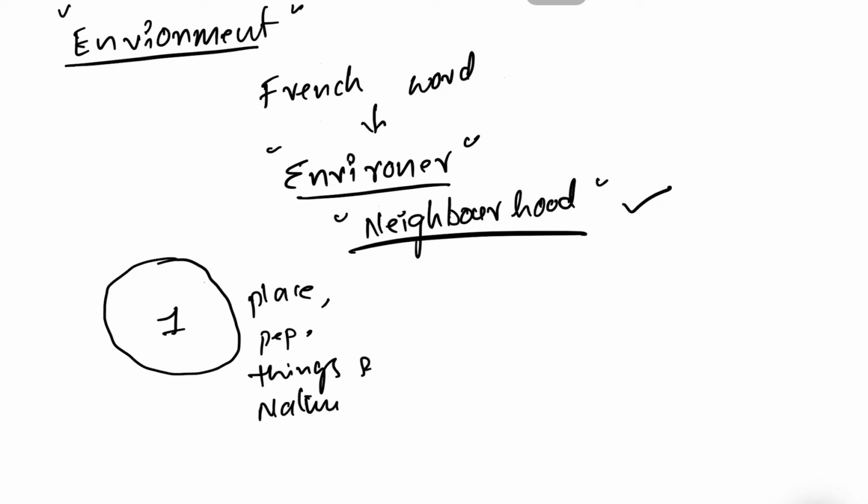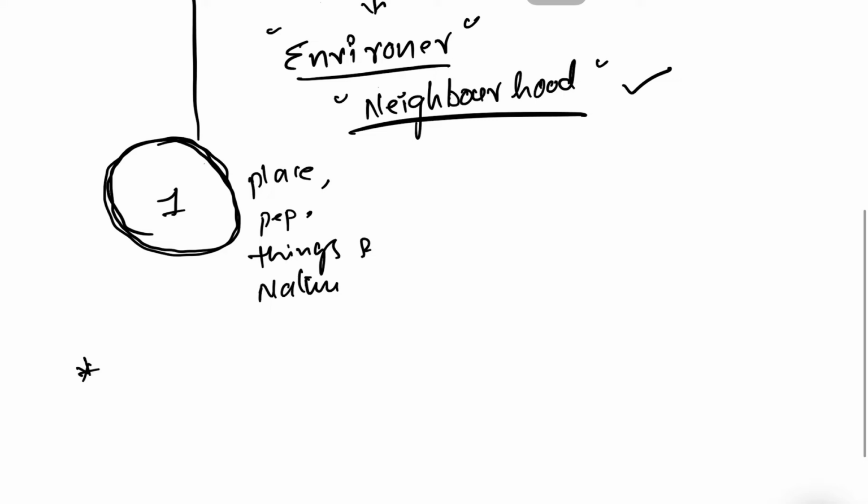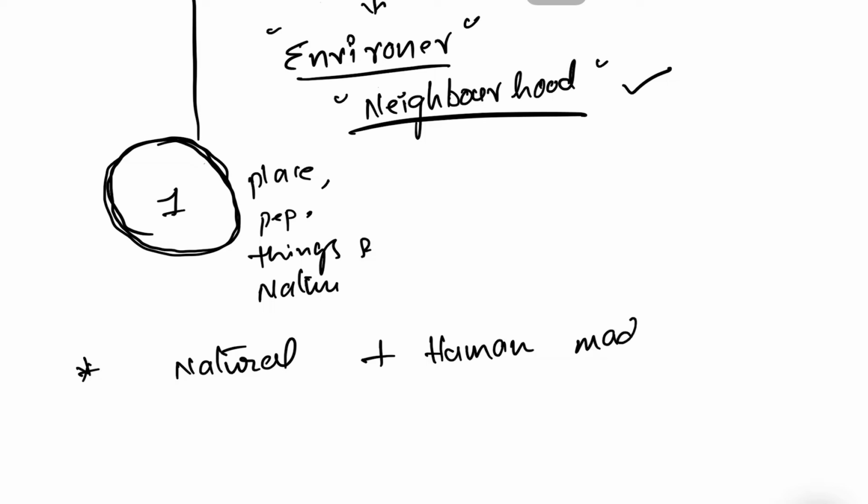All these surrounding things of an organism are referred to as environment. It is a combination of natural as well as human-made phenomena.